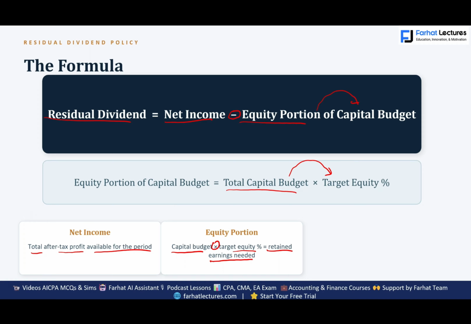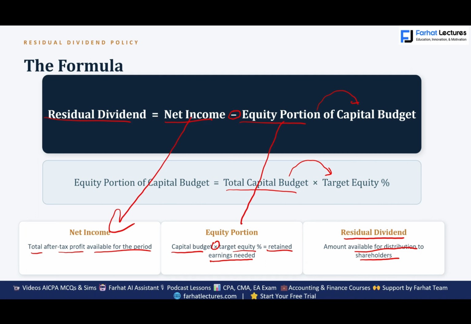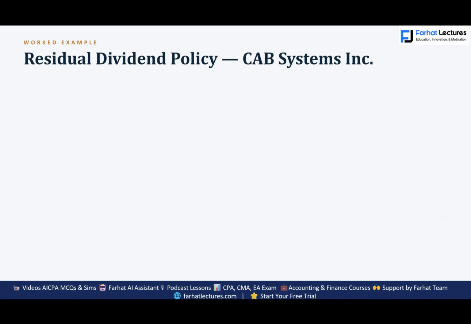How much do we need? And how do we know that? Based on our capital structure. Don't worry, we'll work an example that will clarify it. And then we come up with the residual dividend, which is the amount available for shareholders, by taking net income minus whatever we keep for capital budgeting. That's basically all it is. But if we don't work with numbers, it doesn't make any sense.